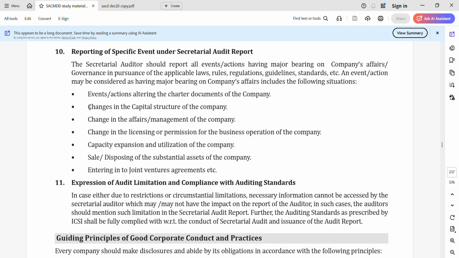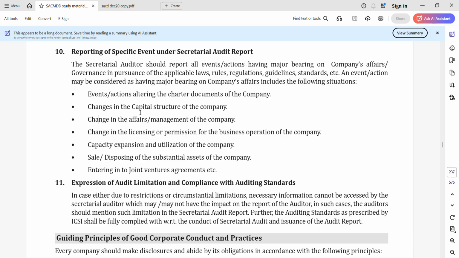4C's. The main shortcut is CS. So first is change in capital structure of the company, change in affairs or management of the company, change in licensing or permission for the business operation. And so these are the three changes. I repeat: capital structure, affairs or management, licensing or permission. Next is capacity expansion, utilization, and S stands for sale or disposing of the substantial assets of the company.